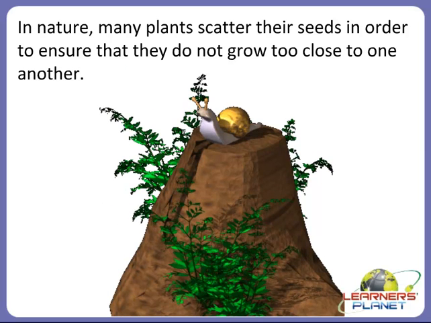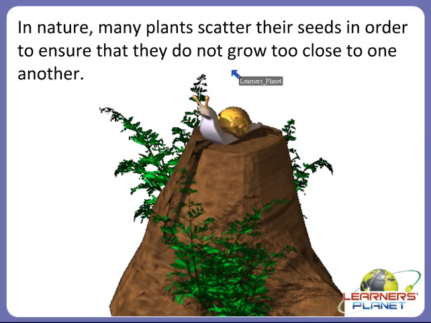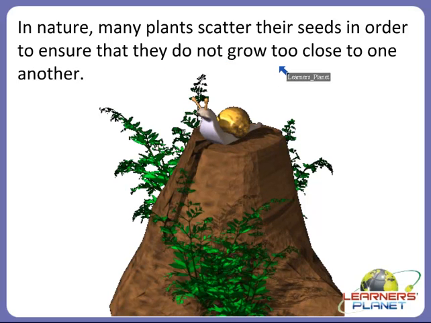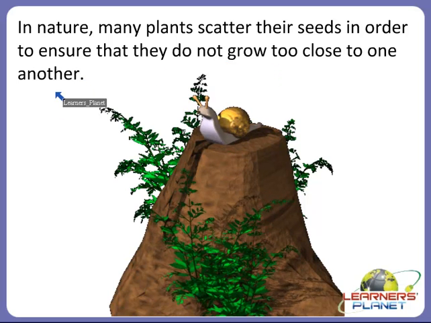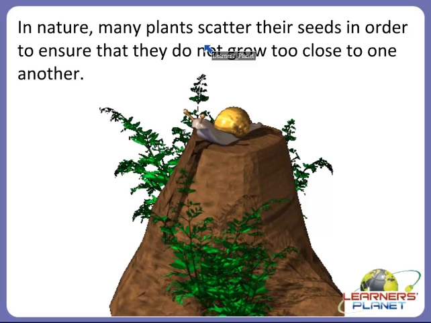Children, in nature, many plants scatter their seeds in order to ensure that they do not grow too close to one another, right? So there are two methods. One, if we sow the seeds, and the second thing is the plants scatter their seeds in nature. It's in the nature of the plants, right? They scatter their seeds themselves, and they scatter in such a way that they do not grow too close to one another. So this is an amazing thing about plants, right?